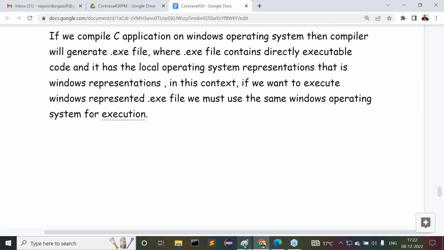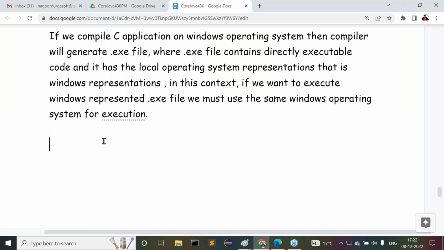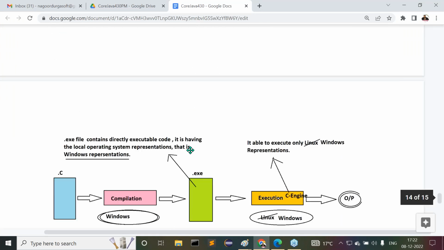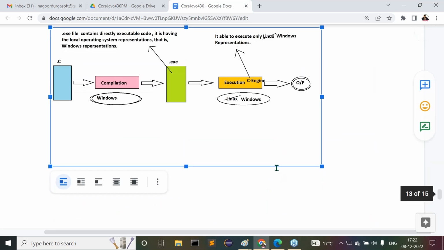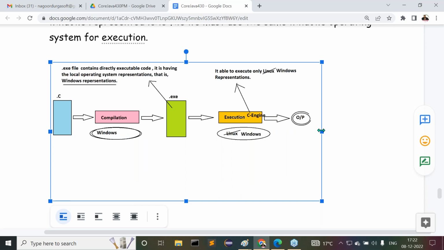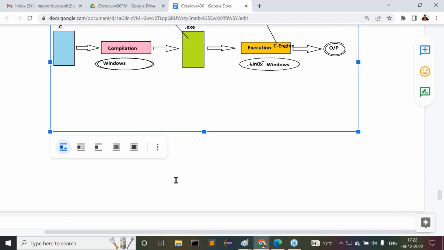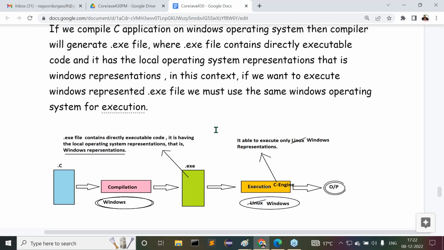For the sake of you, I'm giving this diagram here. This is clearly the information on how C and C++ are platform dependent programming languages.